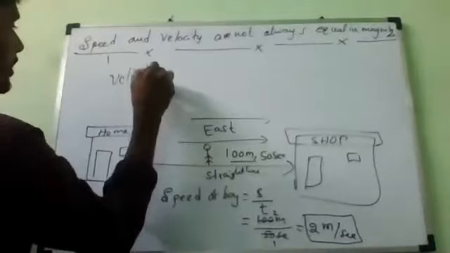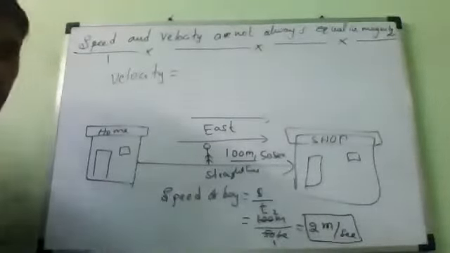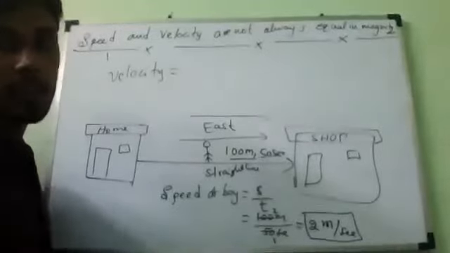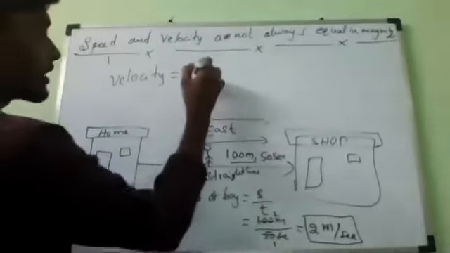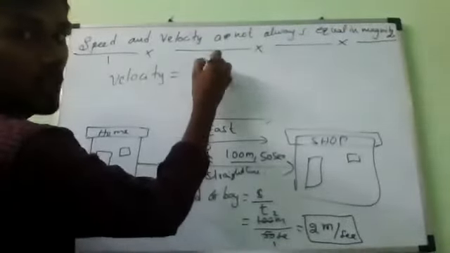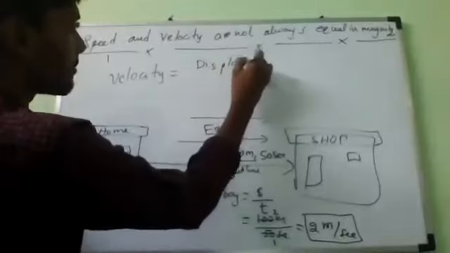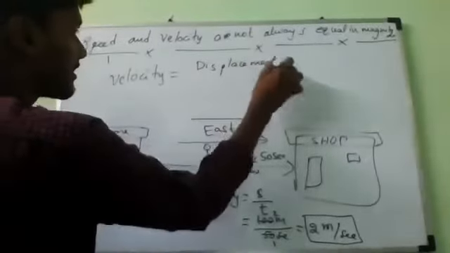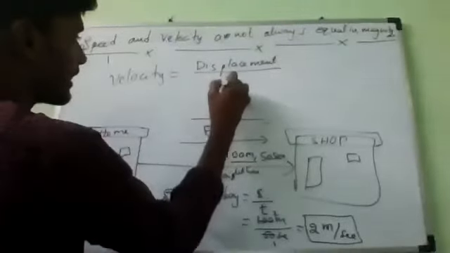What is the definition of velocity? Velocity of the boy is equal to displacement divided by time taken.